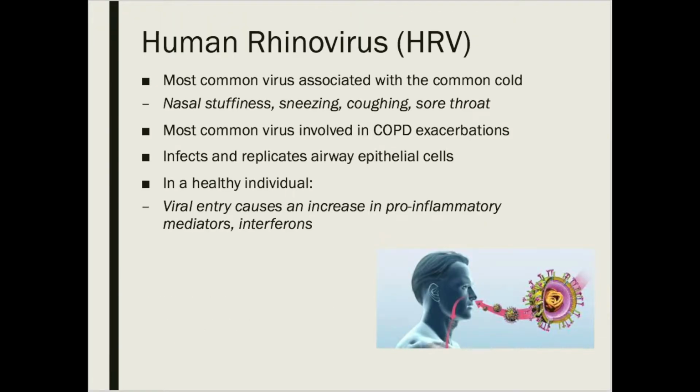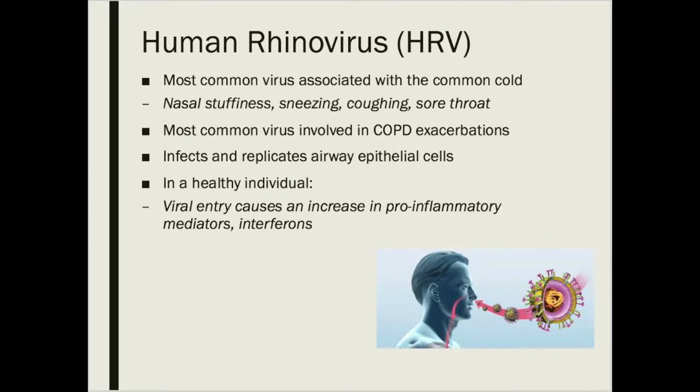So human rhinovirus, or abbreviated as HRV, is the most frequent cause of the common cold, and it's typically associated with upper respiratory tract infections. Symptoms of an HRV infection typically include nasal stuffiness, sneezing, coughing, and a sore throat. However, those who have chronic underlying conditions, such as those with COPD or asthma, are prone to getting an HRV infection in the lower respiratory tract, and HRV is the most common virus associated with COPD exacerbations.